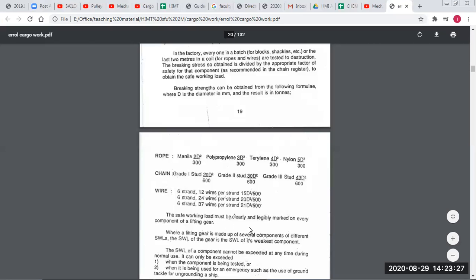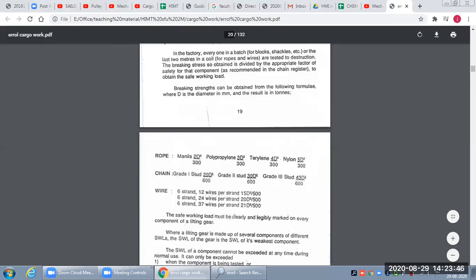So safe working load must be clearly marked on every component of the lifting gear, as we see on the cranes and all on the ships. And if it is made up of different components, the weakest component's safe working load we will take, obviously, because otherwise that will break.